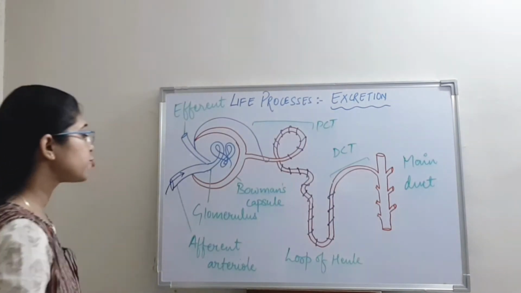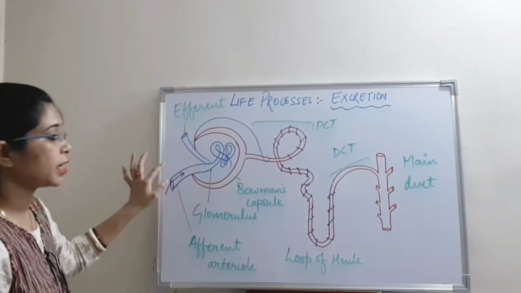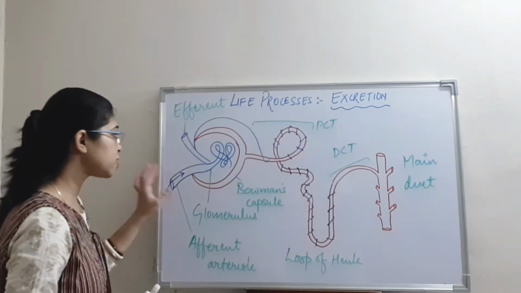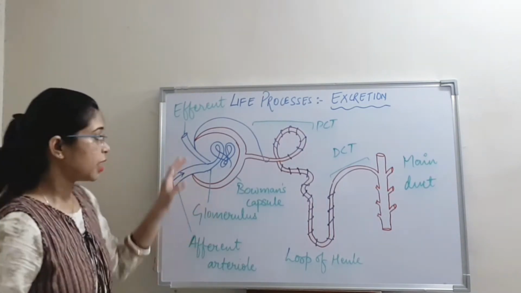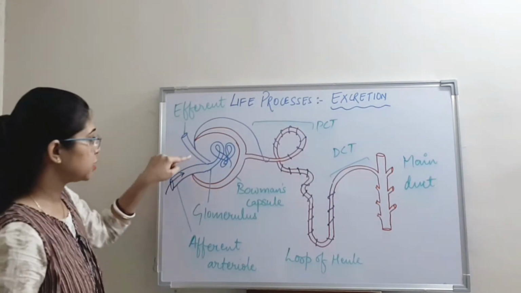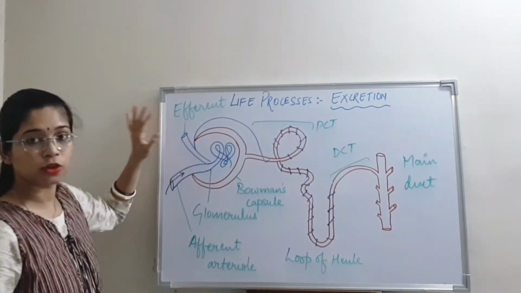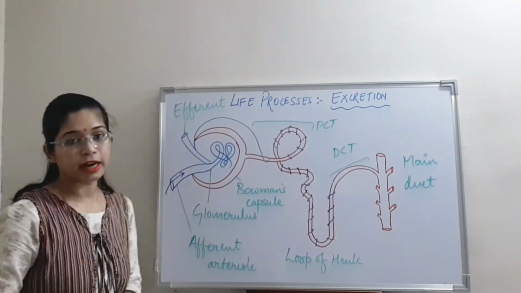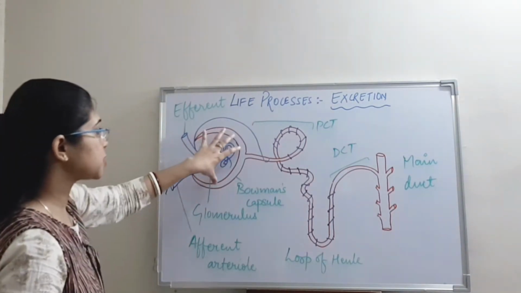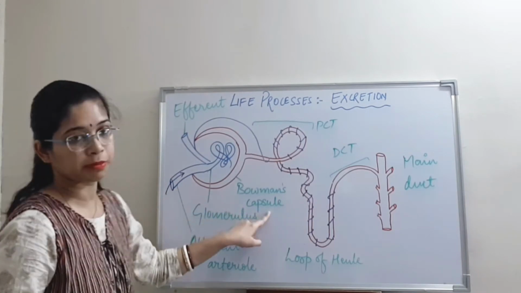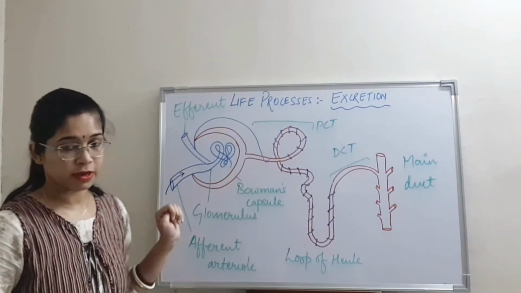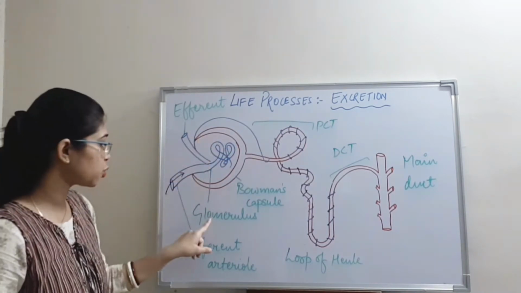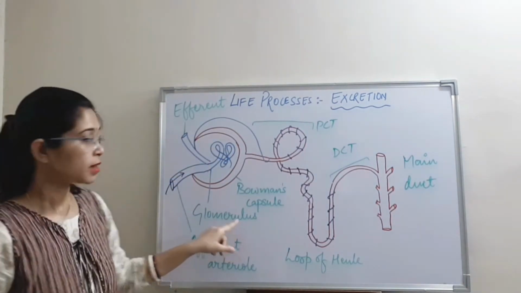away the blood from the kidney to other parts of our body. Now, one more difference you can see, the afferent is thicker than the efferent because the afferent brings blood with high pressure and there is no such pressure in the blood that is going away. So, this one has thin walls as compared to the afferent arteriole. Then, this cup-shaped structure is known as Bowman's capsule where the filtration takes place. This twisted intertwined, coiled part is known as the glomerulus, right?